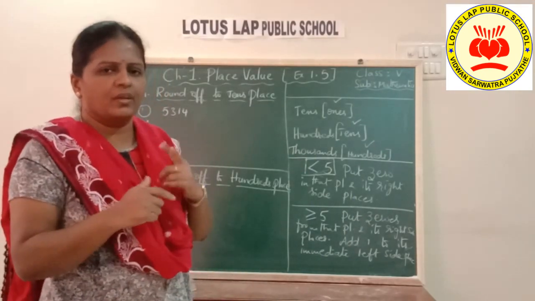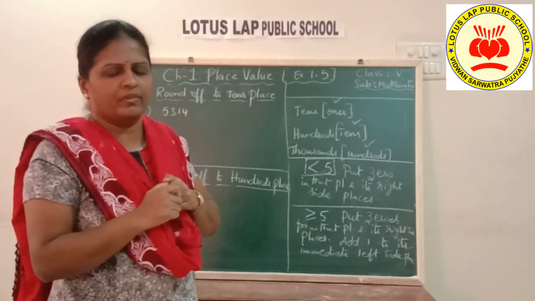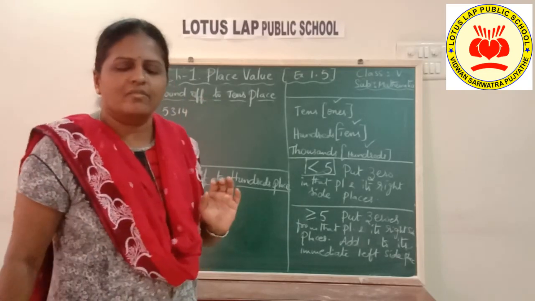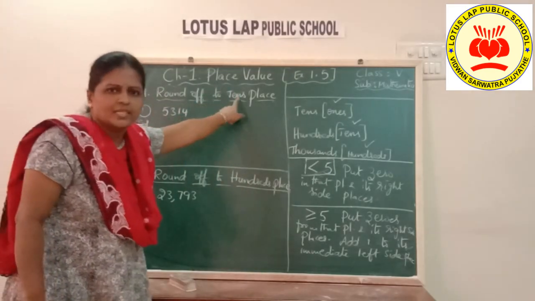Okay, children. So I hope you understood everything. Now let us try to apply whatever we have learned. Let us start exercise 1.5, children. First bit is rounding off to tens place, children.